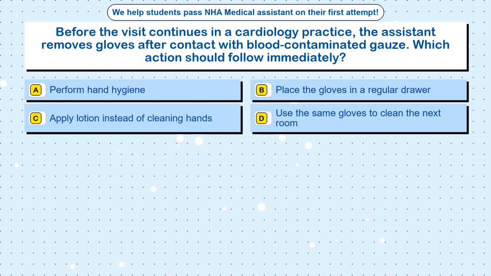Question 11. Before the visit continues in a cardiology practice, the assistant removes gloves after contact with blood-contaminated gauze. Which action should follow immediately? Option A. Perform hand hygiene. Option B. Place the gloves in a regular drawer. Option C. Apply lotion instead of cleaning hands. Option D. Use the same gloves to clean the next room.